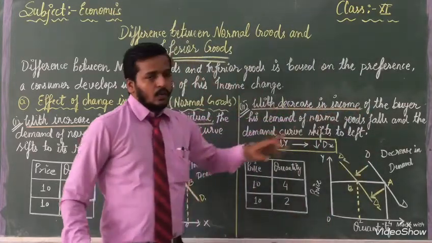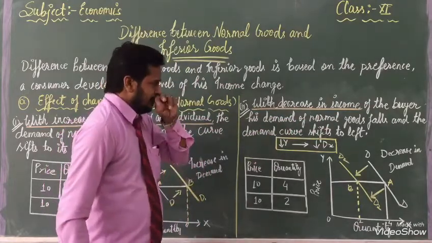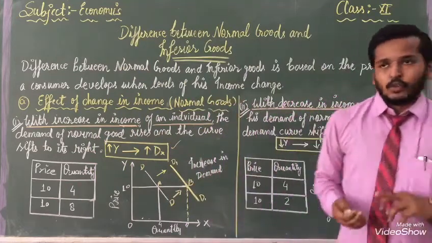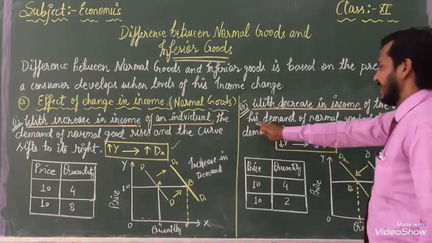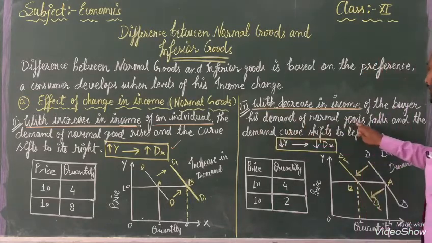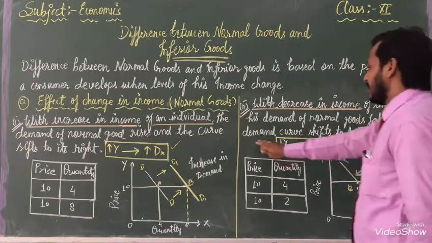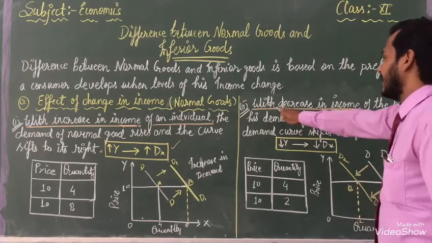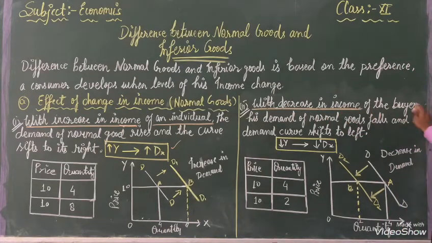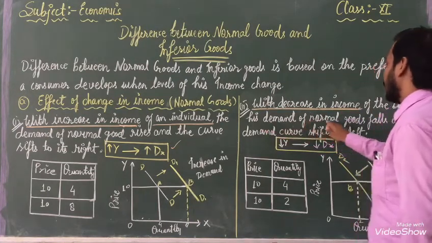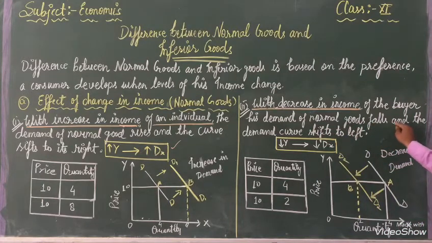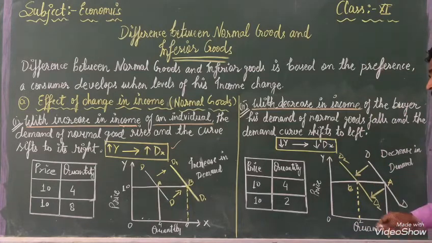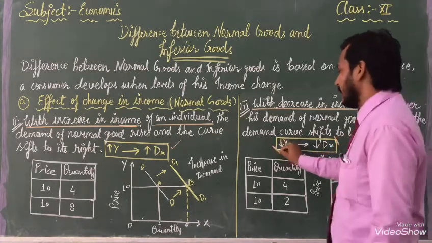When our income decreases, then with a decrease in income of the buyer, the demand for normal goods falls and the demand curve shifts to the left. Once again, listen: with a decrease in income of the buyer, his demand for normal goods falls and the demand curve shifts to the left. With the help of this, we can represent it.